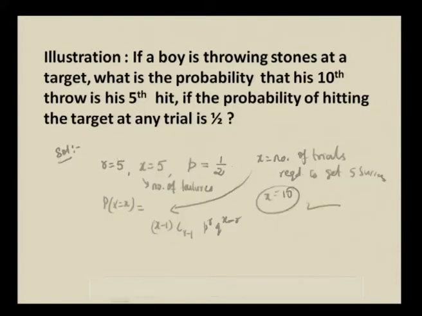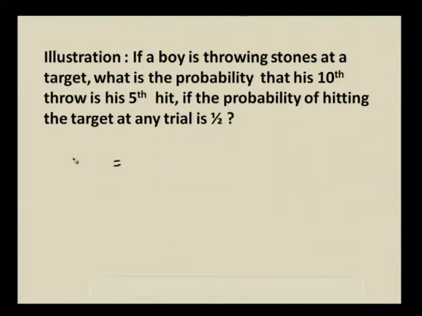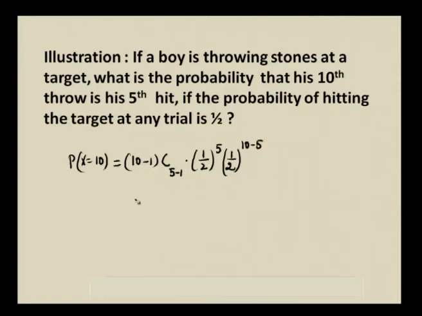We will stick on to 1. Okay. So, what is the probability that is 10th hit? So, write P of x is equal to 10 is equal to x minus 1, right. So, 10 minus 1 C r minus 1, r minus 1 is 5 minus 1 into p power r, 1 by 2 whole power 5, and q, p is 1 by 2 means q is also 1 by 2 whole power 10 minus 5. Okay.